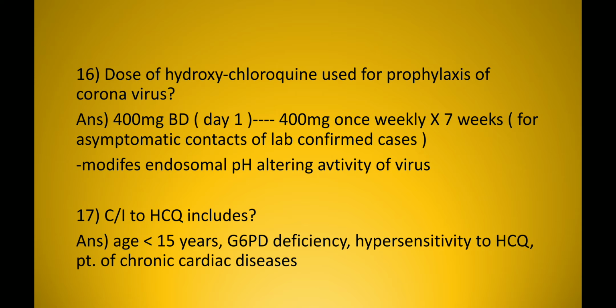Dose of hydroxychloroquine used for prophylaxis of coronavirus: 400 mg on day 1, followed by 400 mg once weekly for 7 weeks. This is for asymptomatic contacts of lab confirmed cases. The mechanism of action of hydroxychloroquine is that it modifies endosomal pH, altering the activity of the virus. Contraindications to hydroxychloroquine include age less than 15 years, G6PD deficiency, hypersensitivity to hydroxychloroquine, and patients with chronic cardiac diseases. So there are 4 contraindications to hydroxychloroquine.